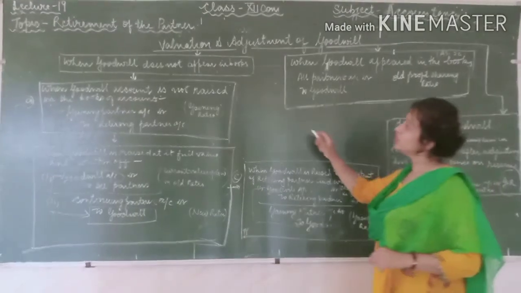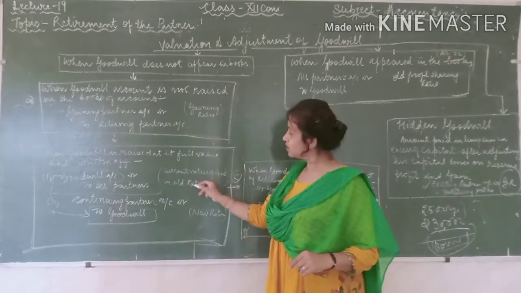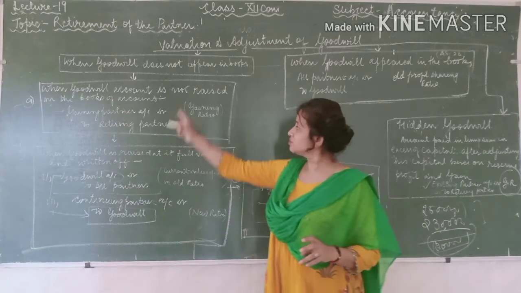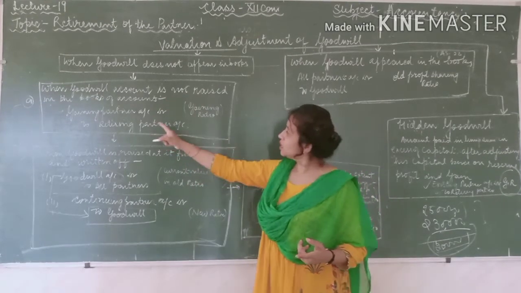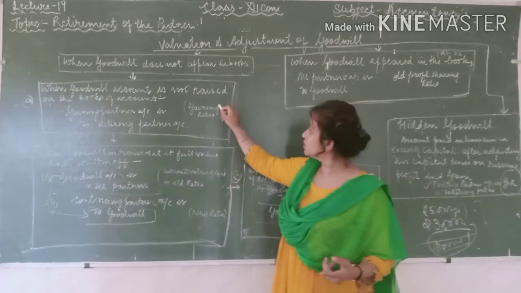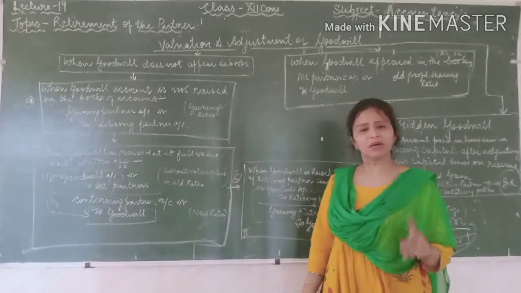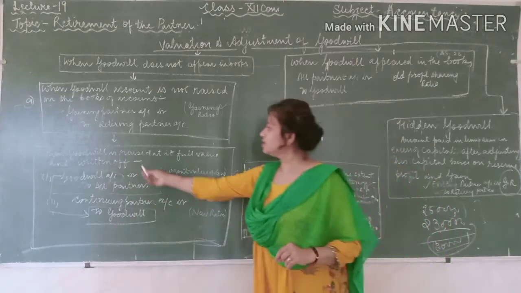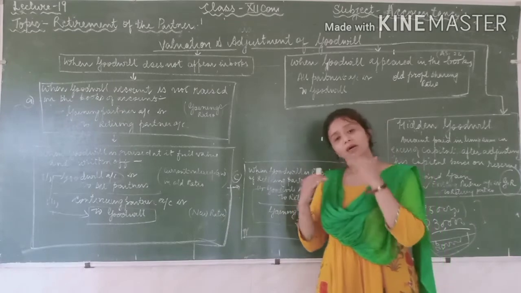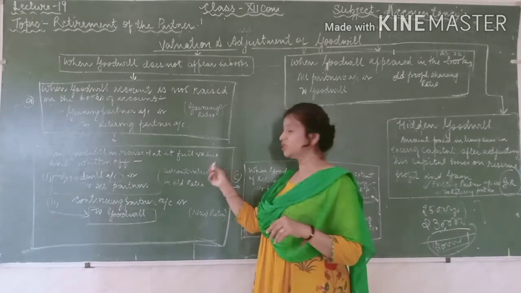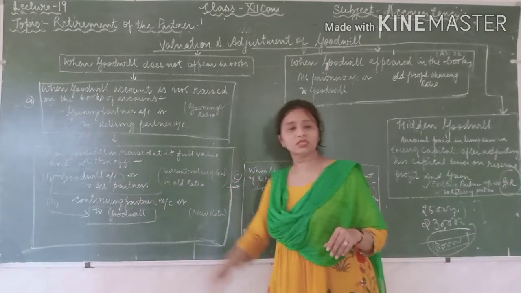When the goodwill does not appear in the books of account, you have three ways. First, when the goodwill is not raised in the books of account, you simply calculate the gaining ratio and do it by passing only one entry. Second, the goodwill is raised in full. Full means you open the goodwill account for the full amount, and then write it off.